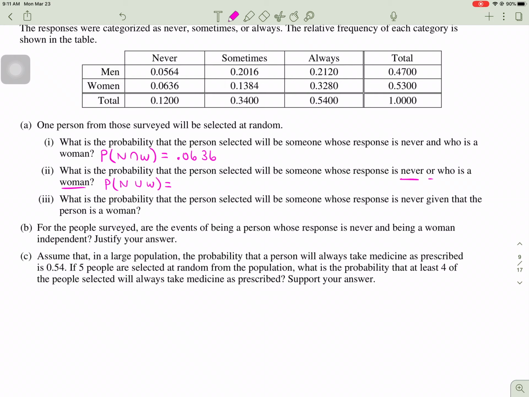Well, on the reference sheet, you get this formula. It's the probability of never plus the probability of woman minus the ones that we counted twice, which is never and women, which is nice because we just calculated never and woman, 0.0636. So what proportion of people never take their medicine? 0.12. What proportion of people are women? 0.53. What people did we count twice? 0.0636. So we get